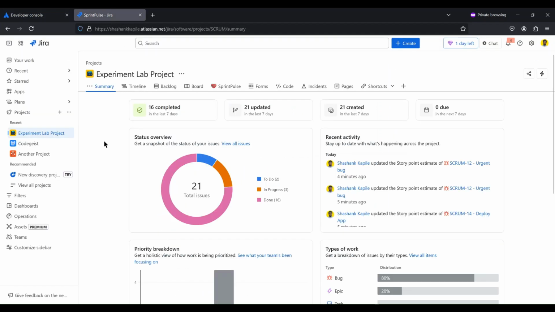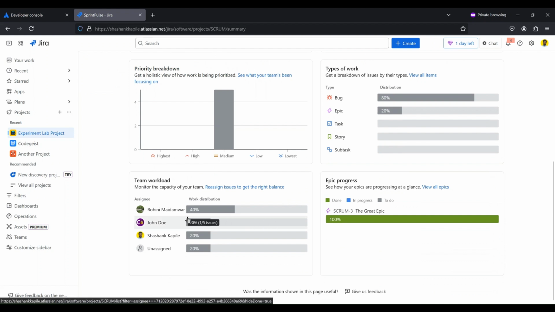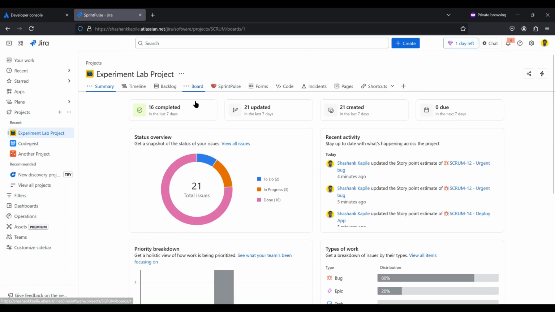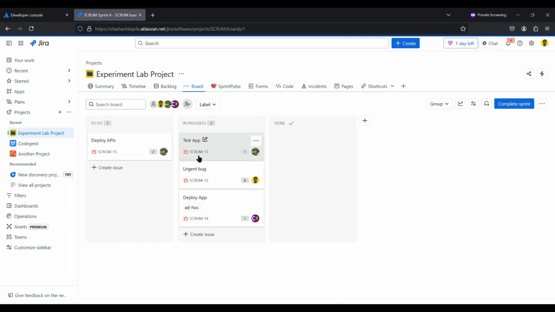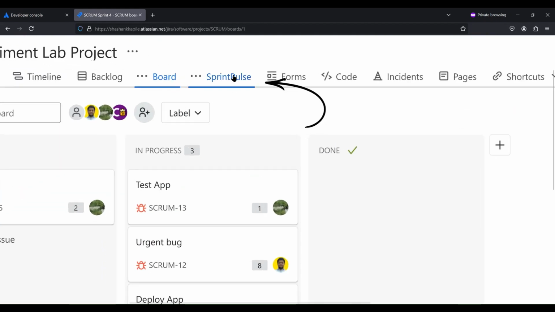This is how a typical project looks like on Jira. We can see multiple widgets showing statuses about sprints, including the workload distribution among the team members. Currently, we have 3 team members on this board. We also use a similar board that shows the current tickets of the ongoing sprint and the story points of each ticket. Also, the tickets that were picked up after the sprint begins are tagged as ad hoc in the labels. We already have Sprint Pulse application installed here.